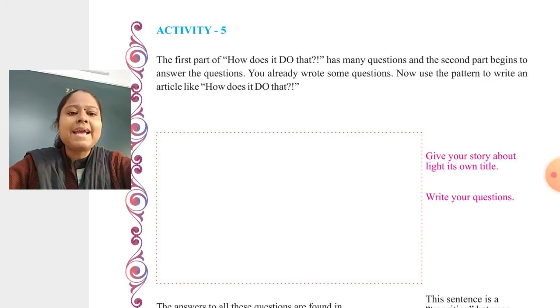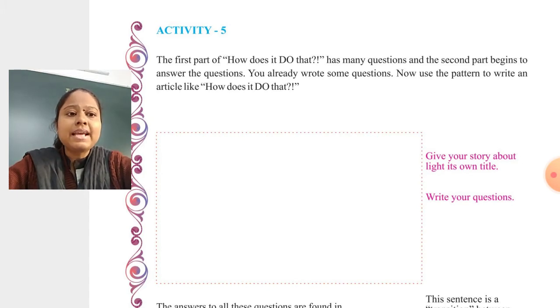Dear students, in activity 1 we discussed questions like how does a mirror work, what is the use of the side mirror in a car, and what is the work of a magnifying glass or zoom in a camera. In that first article we discussed those, and in the next part, how does it do that, part 2, we wrote the answers to such questions.